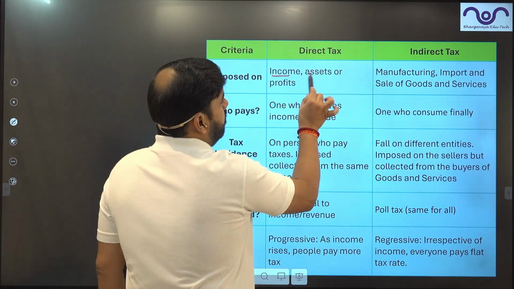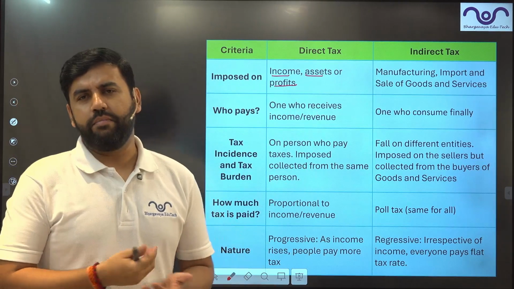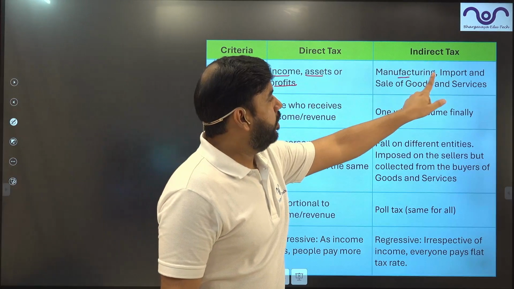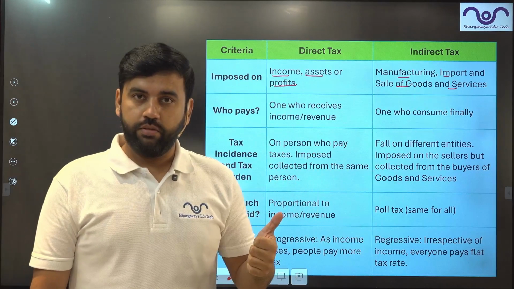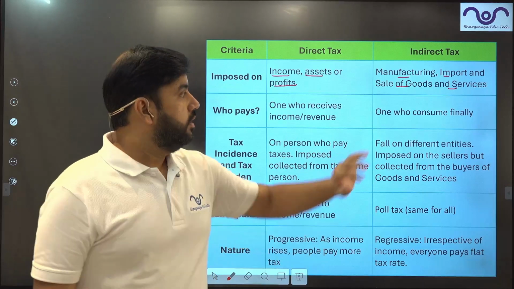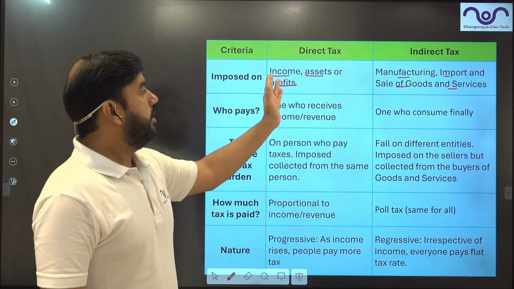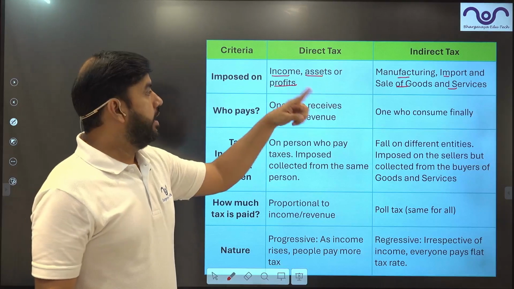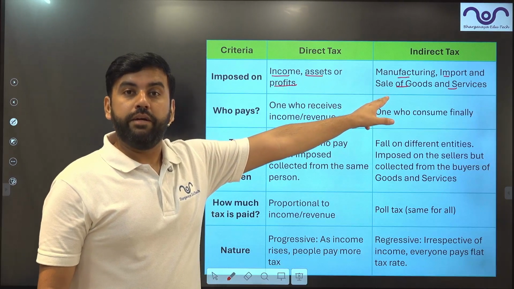Direct taxes are on income, assets or profit. These are the three things on which income tax, direct taxes, are basically imposed. On the other hand, indirect taxes are on manufacturing, import, sale of goods and services. Manufacture, bring it from outside, basically purchase, import, or sale. Basically acting as a middleman. Here, income is generated as a final thing, asset purchased as a final thing, and profit generated as a final thing. All these three activities are intermediate, in between.